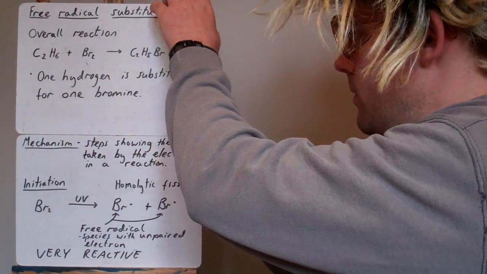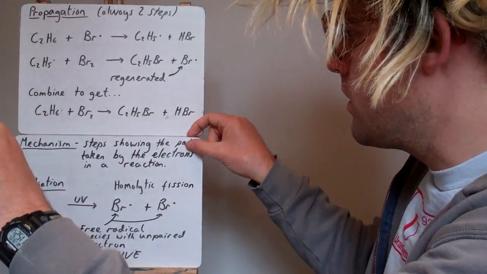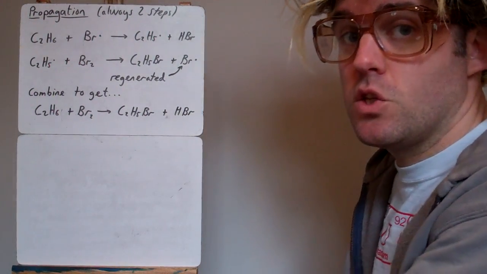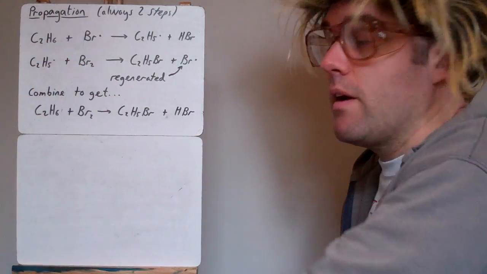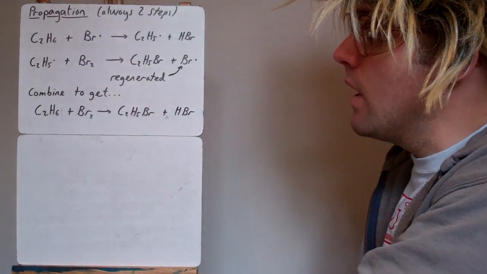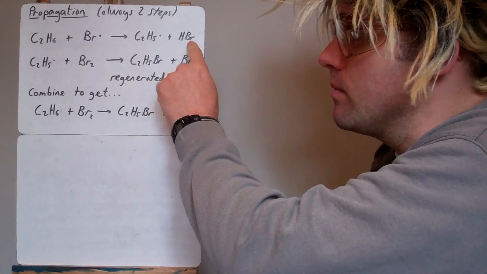So next step then. Next step is propagation. Propagation always has two steps in it. So our ethane, which is the alkane we want to react, reacts with our free radical, and the free radical removes one of the hydrogens to make HBr.